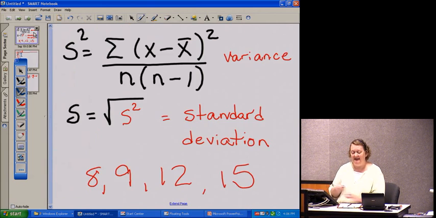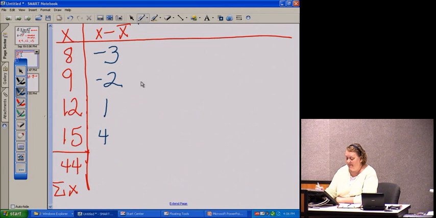Going back to our formula again, let's look at what we have. The next part of the formula says x minus x bar, then that's what's inside the parentheses. Next order of operations is the squared. So we want to square that part of it. So the next part is x minus x bar squared. Well, these numbers in the second column are the difference. Now we just want to square those numbers. Be careful with your signs.